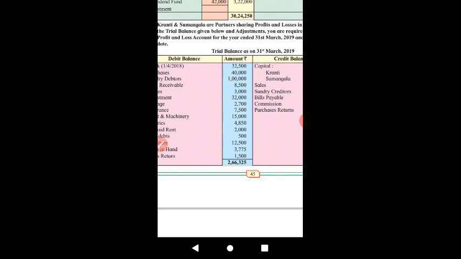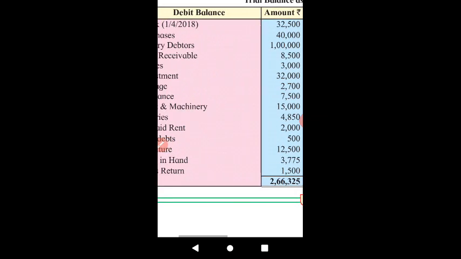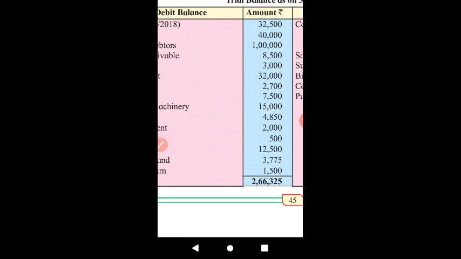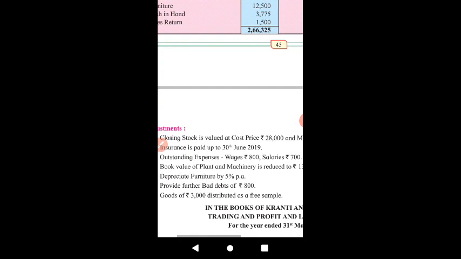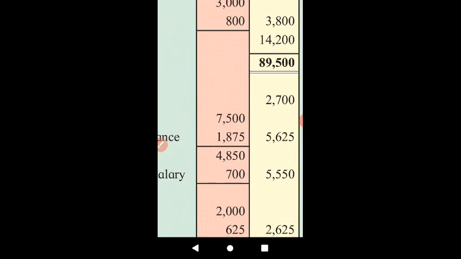And this expenditure is what? Prepaid expenditure. That means out of 7,500, this amount of insurance is always for 12 months. 3 months insurance is prepaid insurance. So 7,500 into 3 divided by 12, I mean 1/4 of 7,500 will be 1,875. Yes. So 3 months insurance, that is of rupees 1,875, belongs to the next year, that is prepaid insurance.